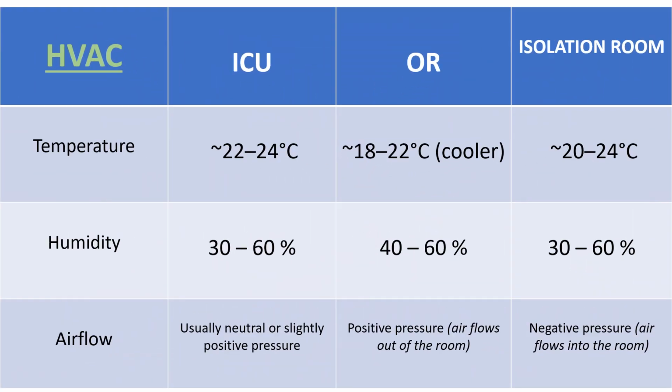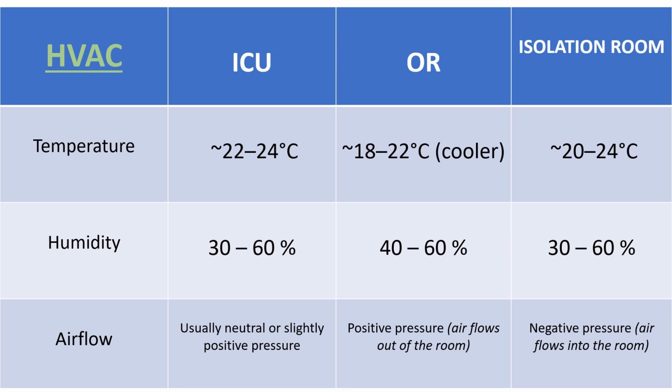Okay, so next I want to show you an example of room parameters. So this is general. We have temperature in the ICU, approximately 22 to 24 degrees centigrade. And in the OR, the temperature is approximately 18 to 22, which is much cooler. And in the isolation rooms, the temperature is approximately 20 to 24 degrees centigrade.